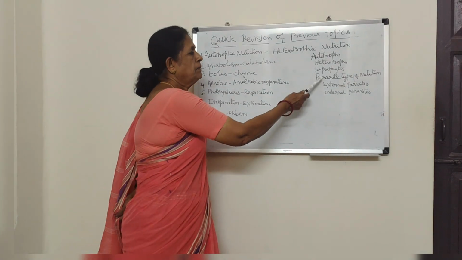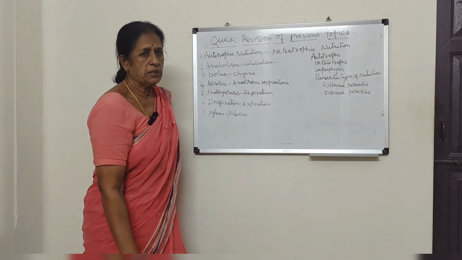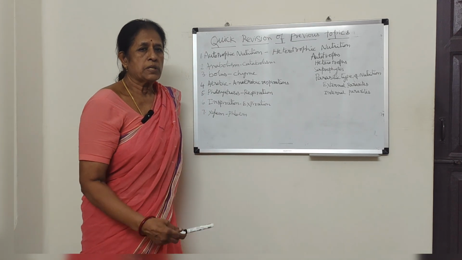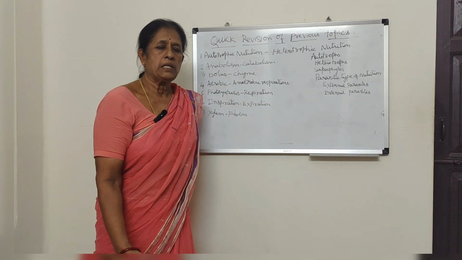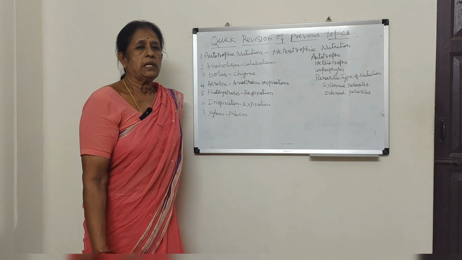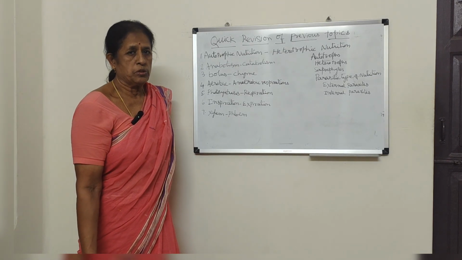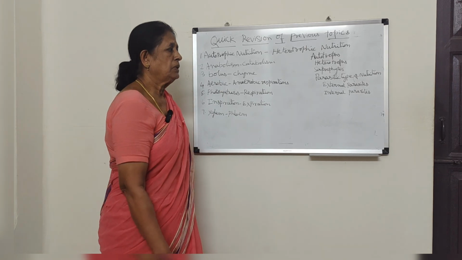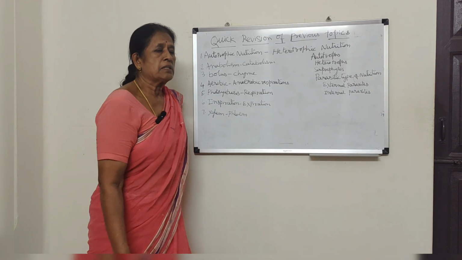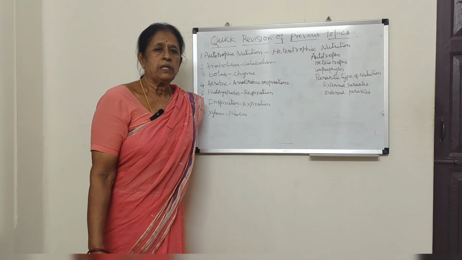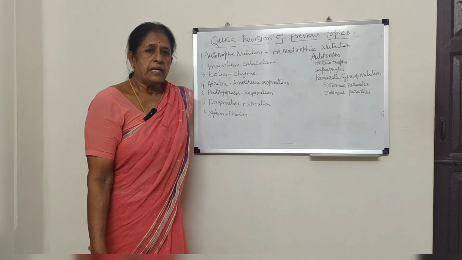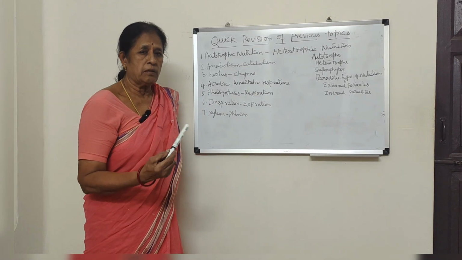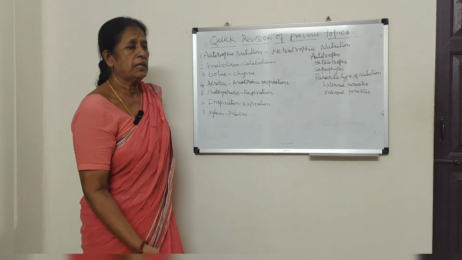And there is another type of nutrition, the parasitic type of nutrition. Parasites means the organisms which live outside the body or inside the body of another organism, and get food and shelter from the host. That type of nutrition is called parasitic nutrition. External parasites, like leech, ticks, lice, etc., live outside the body of the organism and get their food.